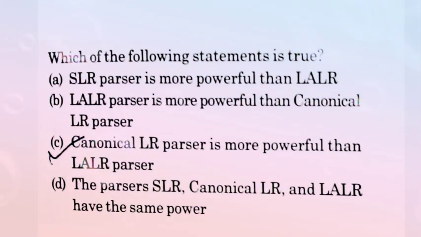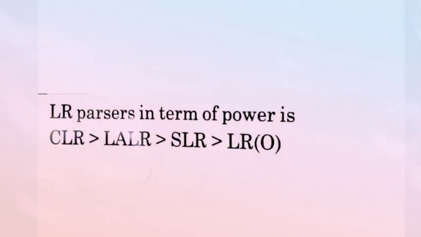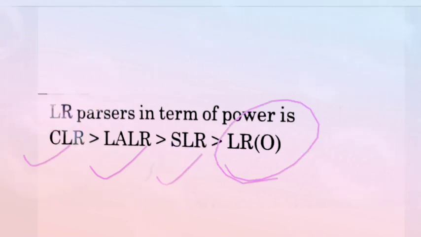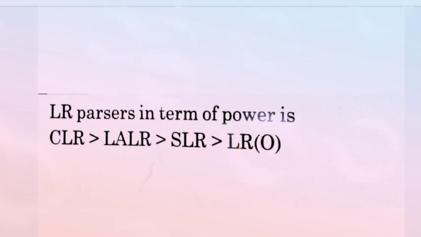Which of the following statements is true? There are four statements A, B, C and D. Firstly we come to the solution of this question. The solution is given in LR parsing in terms of power. The highest power of the LR parsing is CLR, canonical LR, then LALR, after that SLR, and lowest is LR(0). If you remember this sequence you can easily find the correct answer.